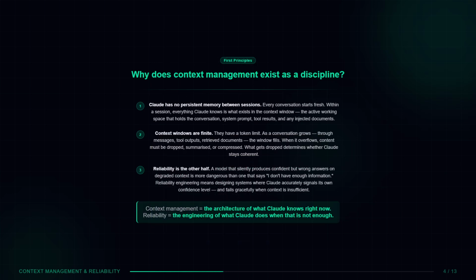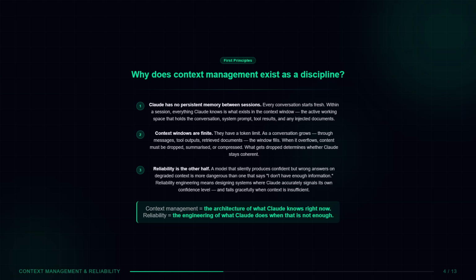Why does context management need to be a formal discipline? 3 reasons. First, Claude has no persistent memory between sessions. Every conversation starts from 0. Within a session, everything Claude knows is what exists in the context window, the active working space holding the conversation, system prompt, tool results, and any injected documents. Second, context windows are finite. They have a token limit. As a conversation grows, messages accumulate, tools return results, documents get retrieved, the window fills. When it overflows, content must be dropped, summarized, or compressed. What gets dropped determines whether Claude stays coherent.